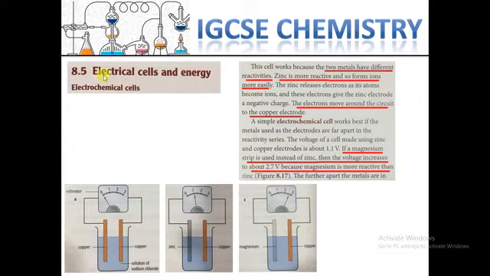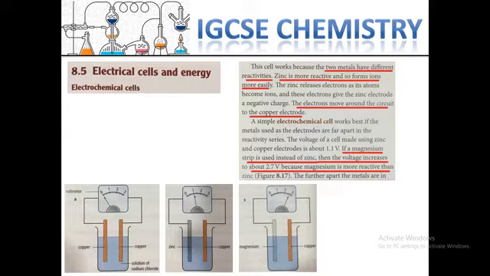Another topic of this lesson is electrical cells and energy. We learned about these electrochemical cells in a previous chapter. The one which is more reactive will produce more electric current. For example, we have two copper sides, and of course there is a solution of electrolyte here. As I said, we learned about the electrolyte in the previous chapter. You can refer back and memorize it.